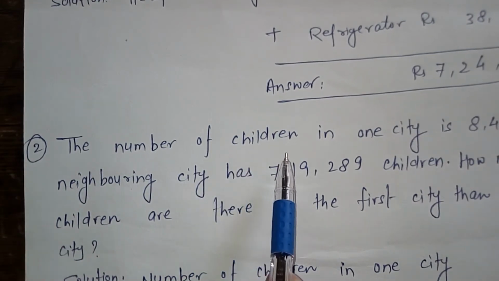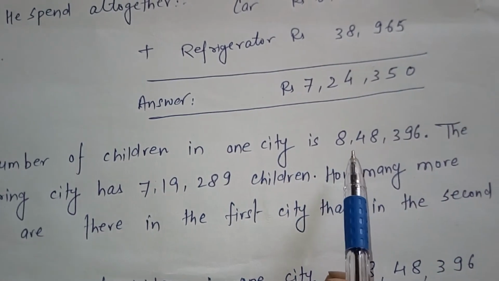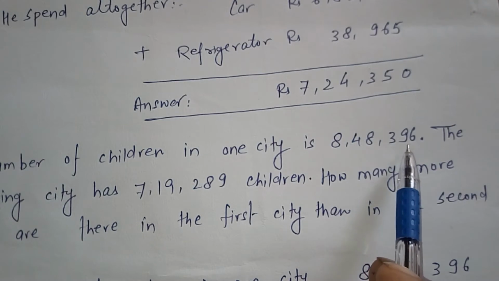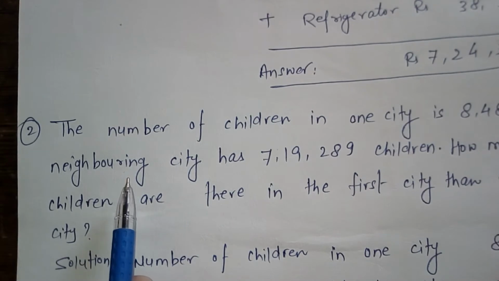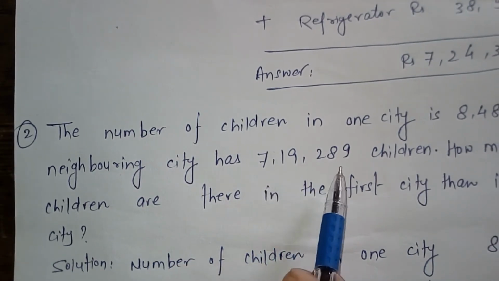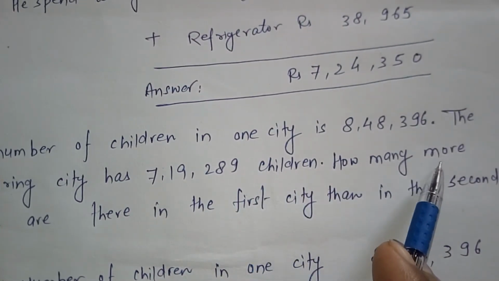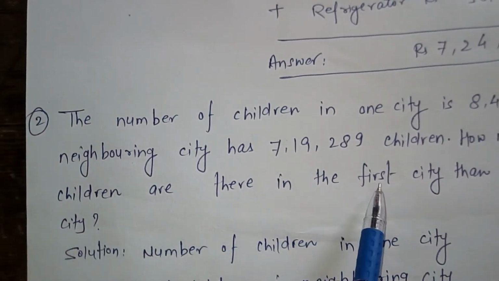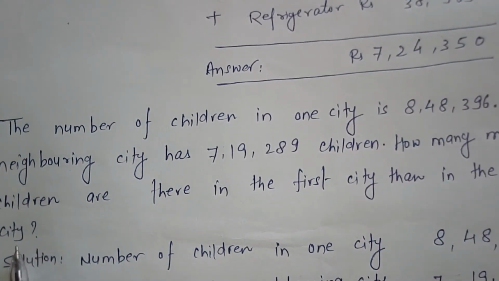Okay. My next question is, please look here. The number of children in one city is 8,48,396. The neighboring city has 7,19,289 children. How many more children are there in the first city than in the second city?